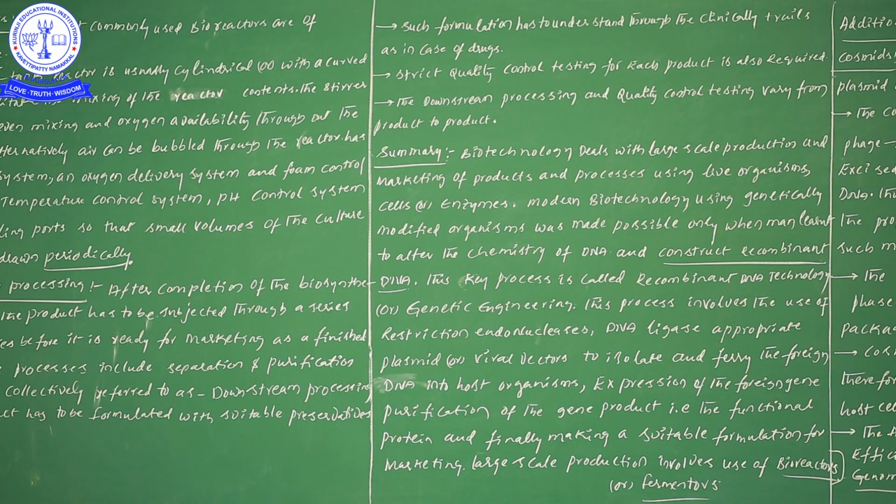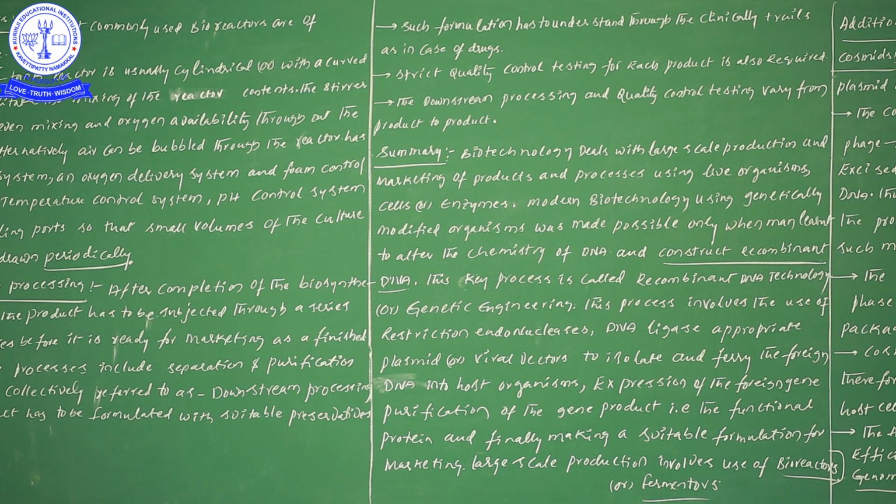What is the point I write now? Biotechnology using genetically modified organisms. By using biotechnology, genetically modified organisms were made possible. Because of the creation of genetically modified organisms, what are we trying to produce? When we have created these genetically modified organisms, how have they been created?